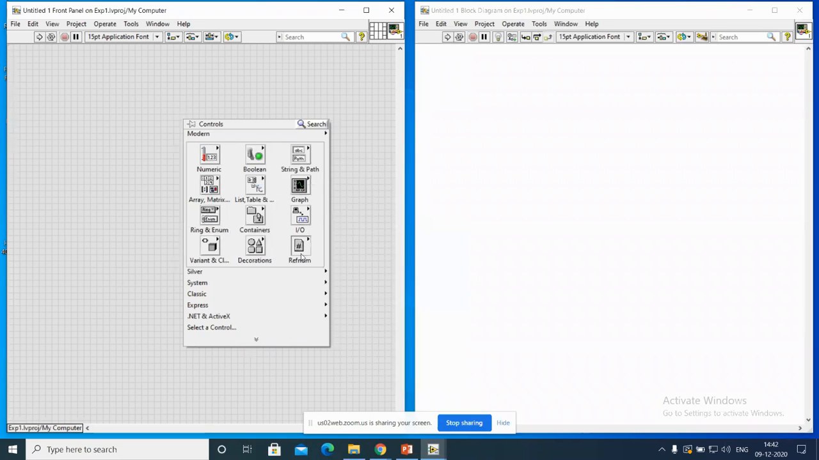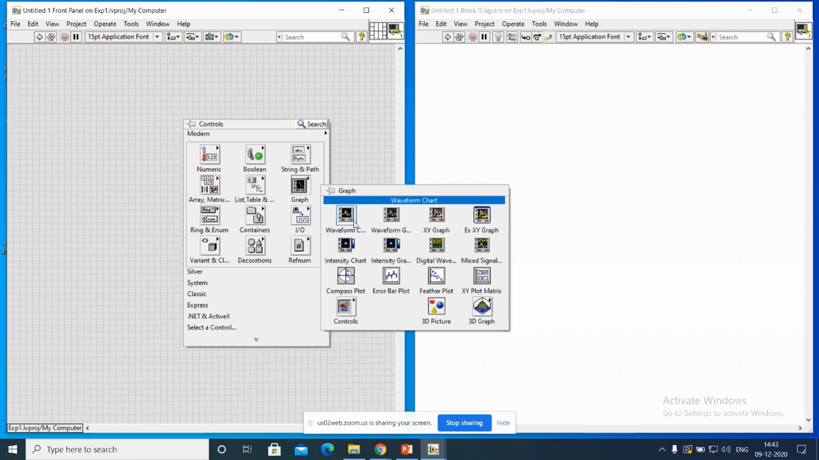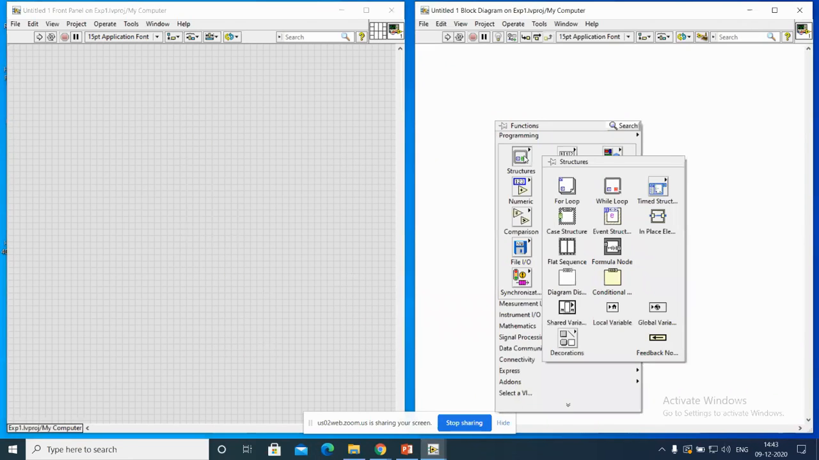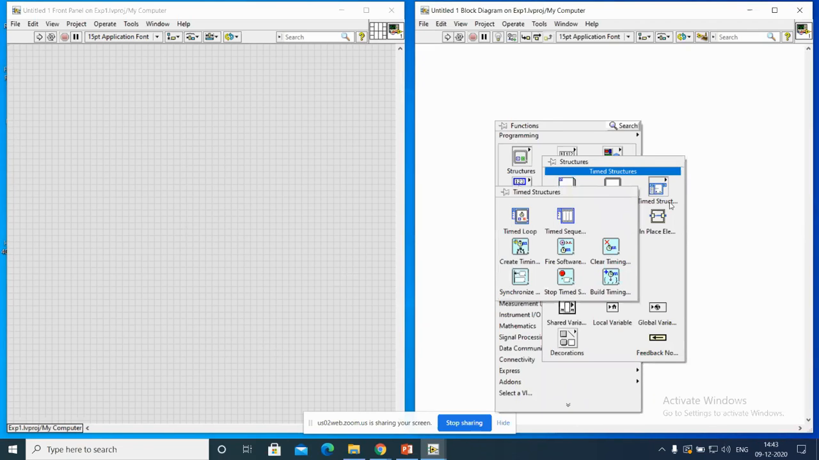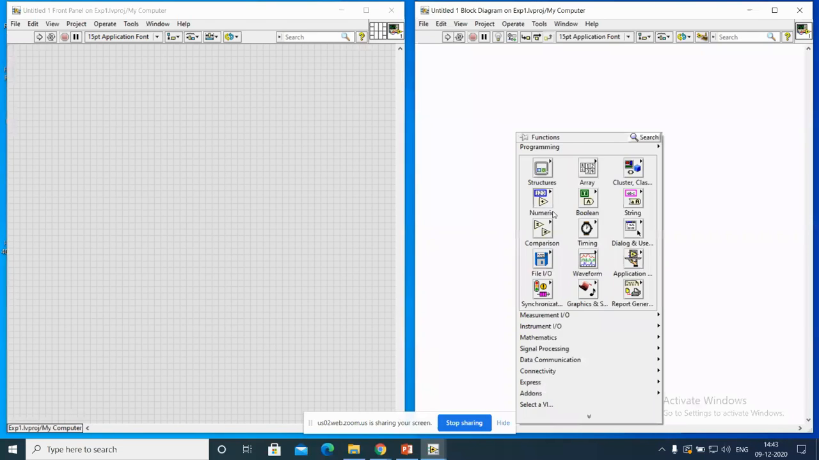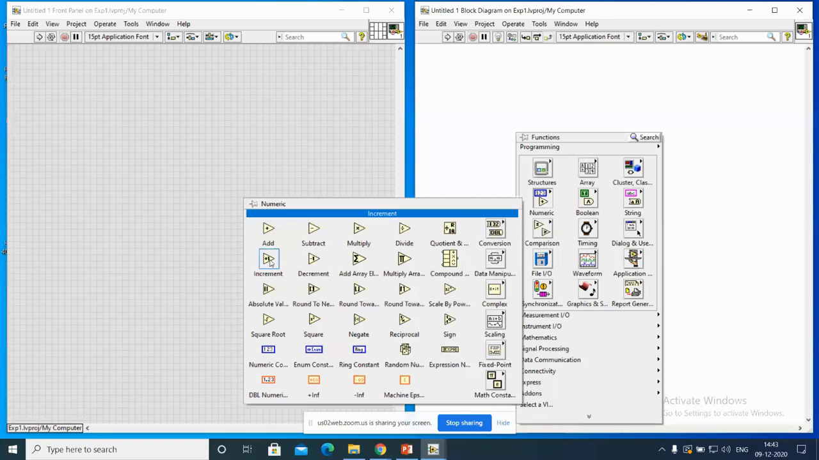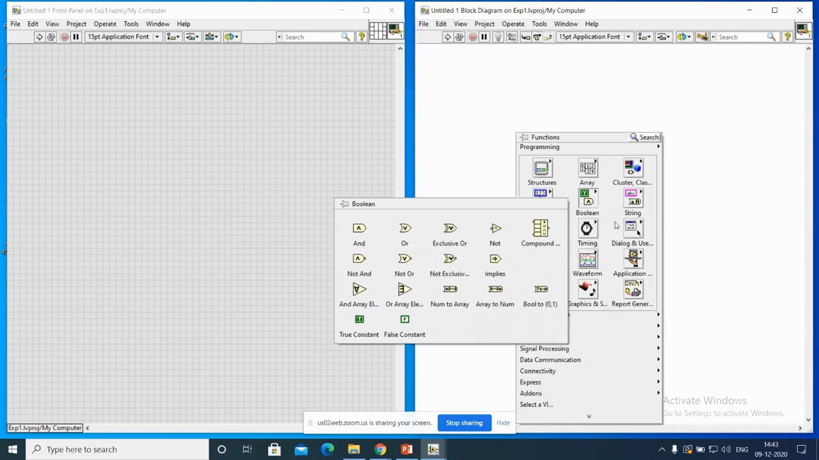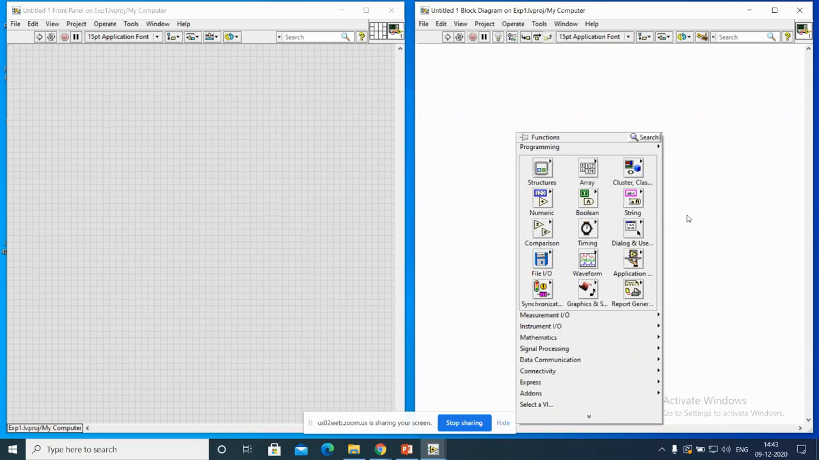and this is a waveform graph. So what waveforms do we have? Now coming to structures. In the structures, what do we have? For loop, while loop, timed structures, that is time loop and time sequence. And from numeric you have all the additions, subtractions, multiplications, divisions. These all are the things we have. By checking one by one, we will get the things here.